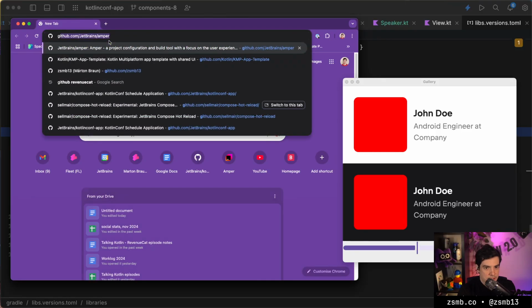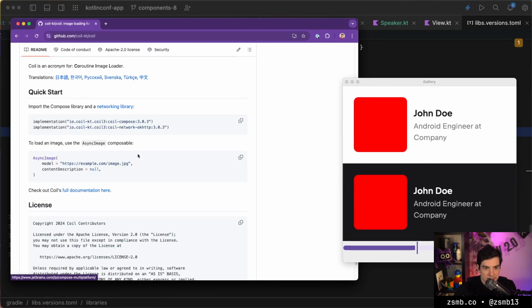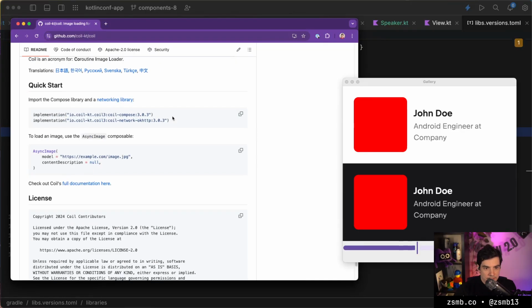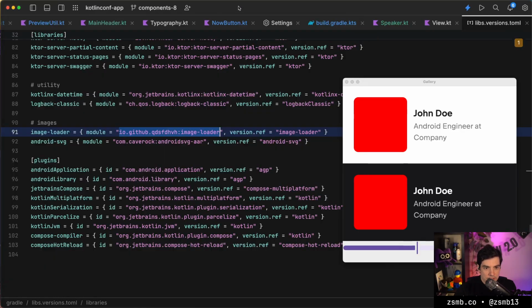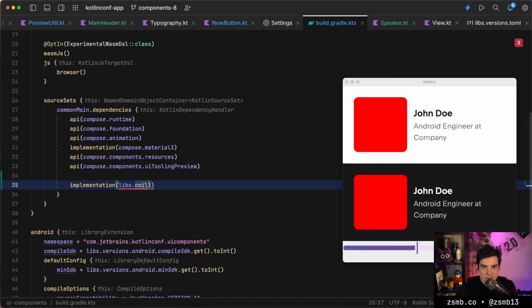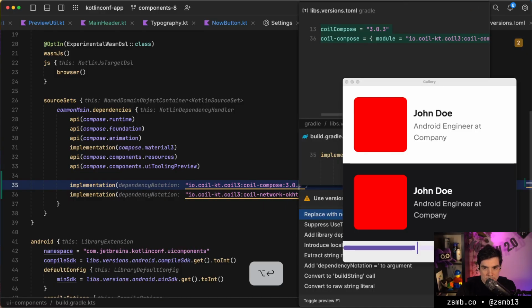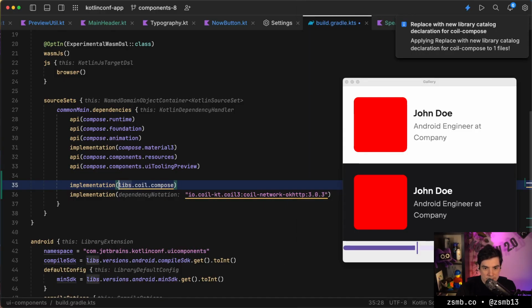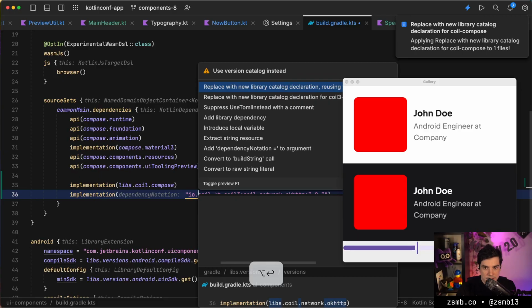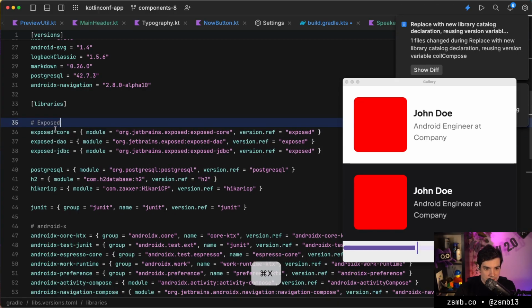I think we're just going to go to Coil. So let's see what we need to grab there. Quick start is exactly what I want. We're just going to copy these lines, move this to the catalog, and move this to the catalog. That works very nicely. And maybe we want to clean it up so that it's not underexposed.